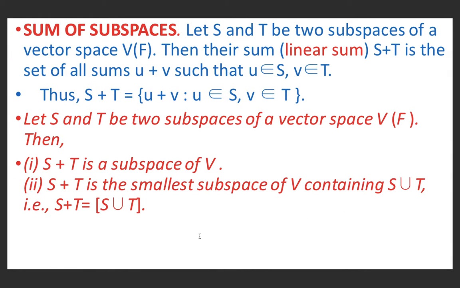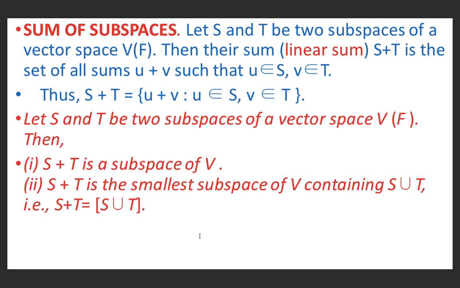Now what is the linear sum of two subspaces? We also call it simply the sum of subspaces or linear sum of subspaces. Let S and T be two subspaces of a vector space V(F). Then their sum S plus T is the set of all sums u plus v such that u belongs to S and v belongs to T. And we write it as S plus T equal to {u plus v such that u belongs to S and v belongs to T}.